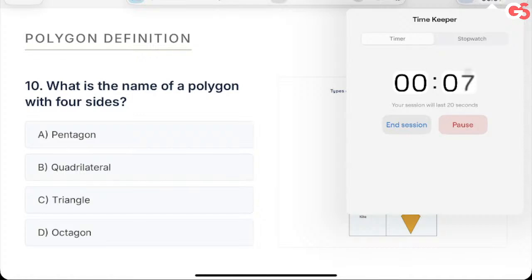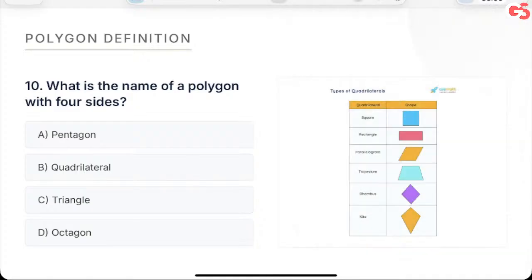I'm pretty sure we all know the answers, but I want you to draw these figures: square, rectangle, parallelogram, trapezium, rhombus, and kite. For this, I'm going to wait for 20 seconds. Draw these figures.